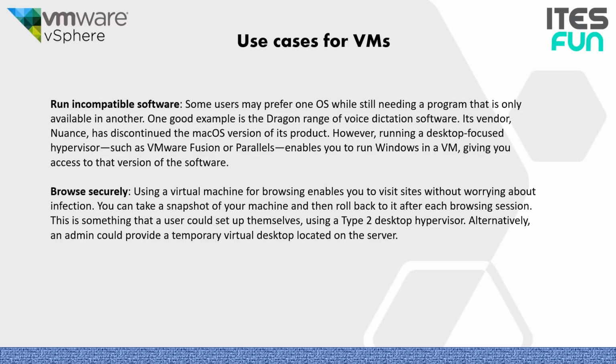Running incompatible software. Some users may prefer one OS while still needing a program that is only available in another. One good example is the Dragon range of voice dictation software. Its vendor Nuance has discontinued the macOS version of its product. However, running a desktop-focused hypervisor such as VMware Fusion or Parallels enables us to run Windows in a VM, giving us access to that version of software.